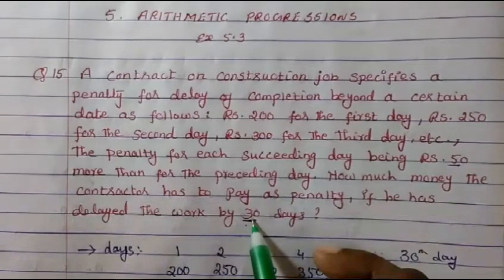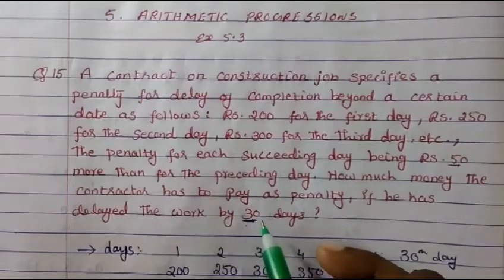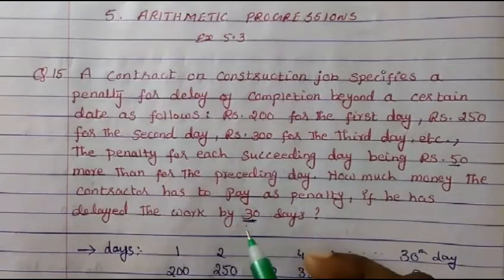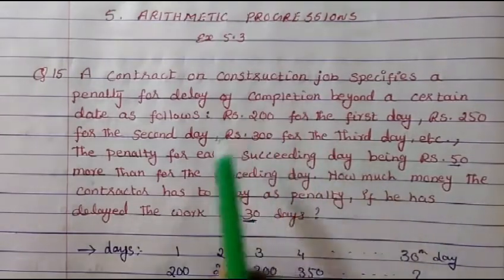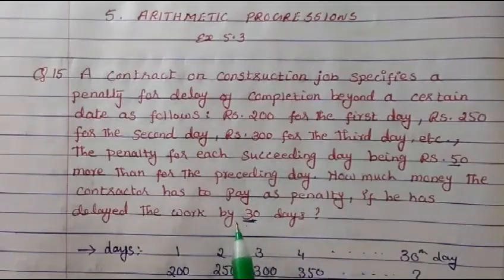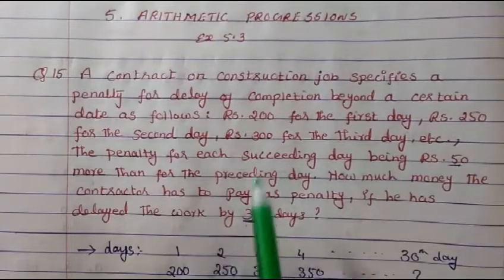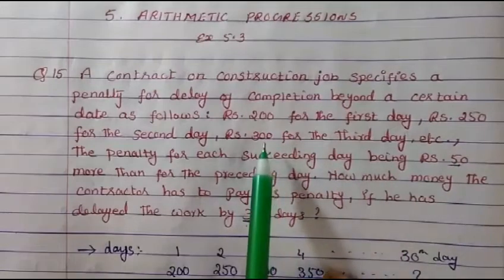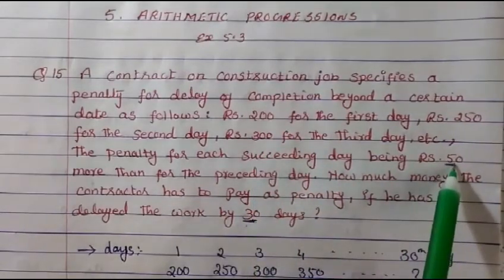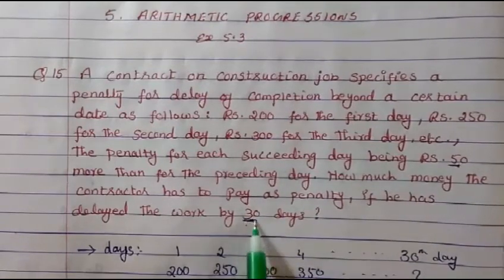This is exactly like if you are coming late to school, first day 5 rupees fine, then second day 10 rupees, then third day 15 rupees, then fourth day 20 rupees. That means each day 5 rupees is being increased. So here also, if the work is delayed by the contractor, first day he has to pay 200, second day 250, third day 300. That means each day 50 rupees is being increased. So if he delays 30 days, then how much does he have to pay?